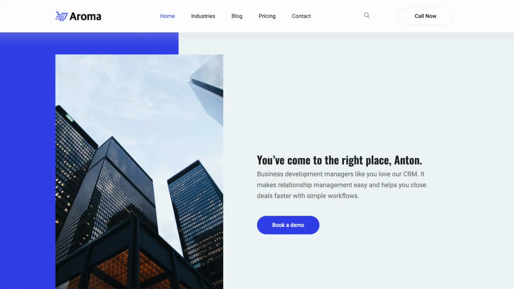Individual headlines and subheads are a good place to start. Tailor your headline to a particular person using their name and/or job title. Use a subhead to point out a value proposition that makes your product interesting for them at a personal level. If your key contact is a salesperson, they want to close more deals. Your headline and subhead can read, "You've come to the right place, Anton. Business development managers like you love our CRM. It makes relationship management easy and helps you close deals faster with simple workflows."